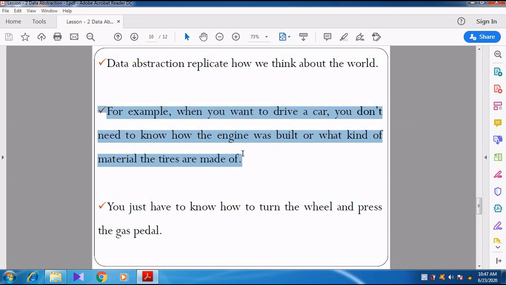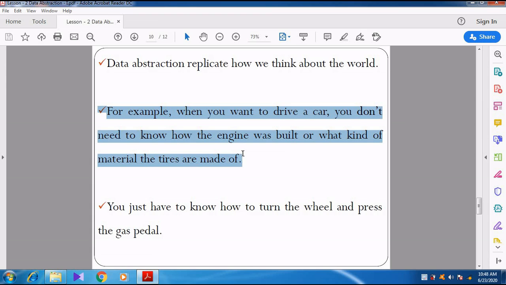He simply knows how to drive it, how to turn the steering. He may also know the rules that should be followed while driving, but most drivers don't know what parts are involved in the car or what is used to run it.